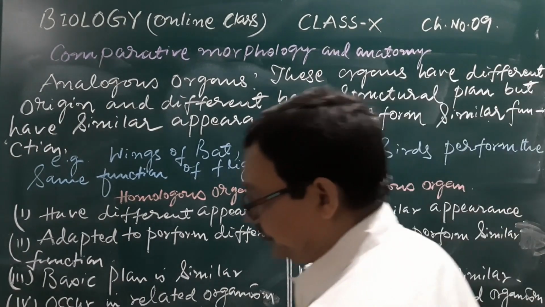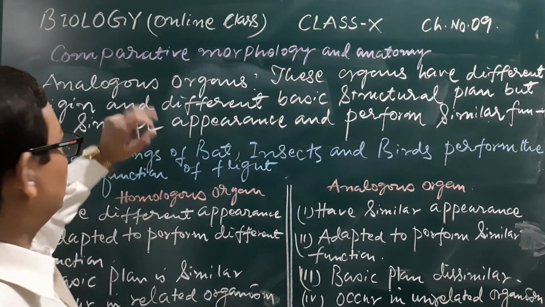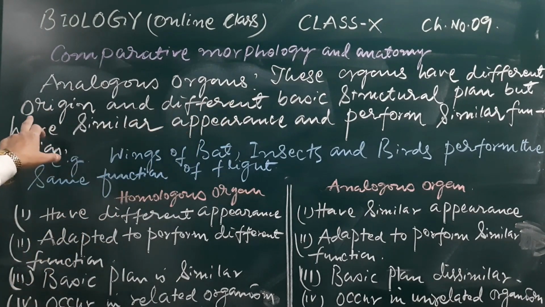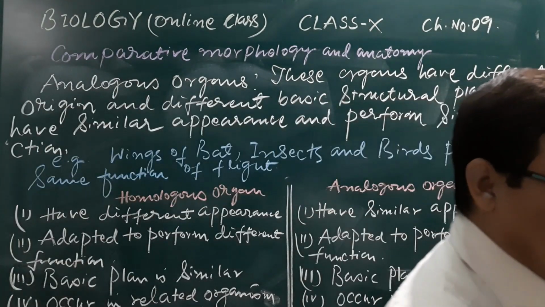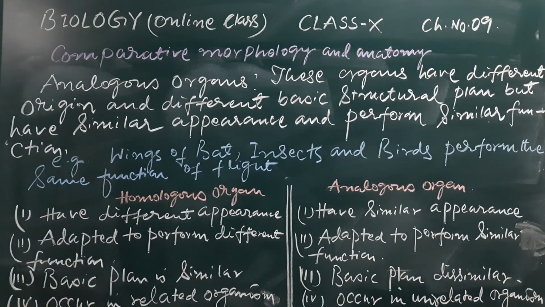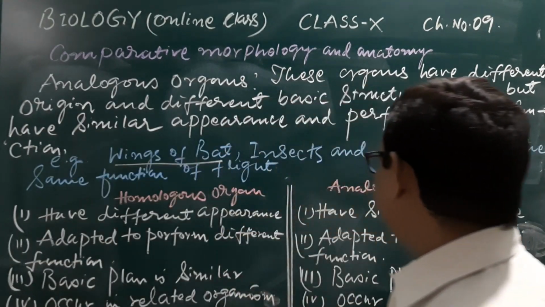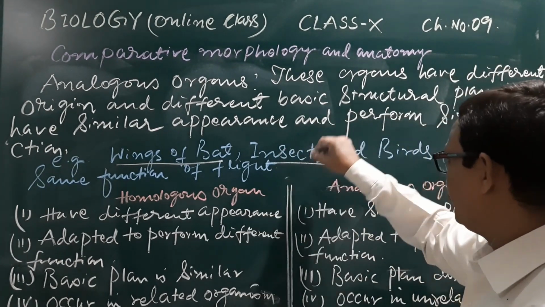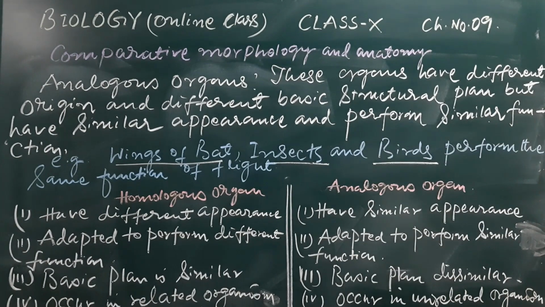Now look here about the analogous organs. A very short description is here. These organs have different origin and different basic structural plan, but have similar appearance and functions. Now see here, what are the examples? Wings of birds and insects perform the same function of flight.